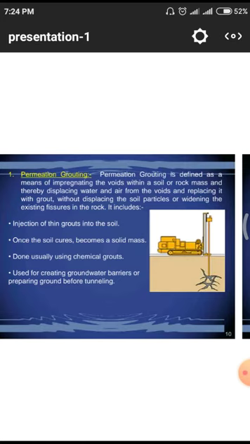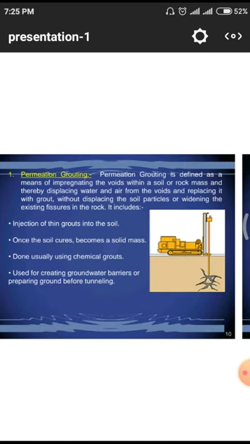First of all, permeation grouting is defined as the means of impregnating the voids within a soil or rock mass, and thereby displacing water and air from the voids and replacing it with grout. Whatever water or any other gas is present in the void, we have to remove. After the removal of those, we have to fill those gaps or voids with the help of cementitious or different grouting material according to the soil conditions.